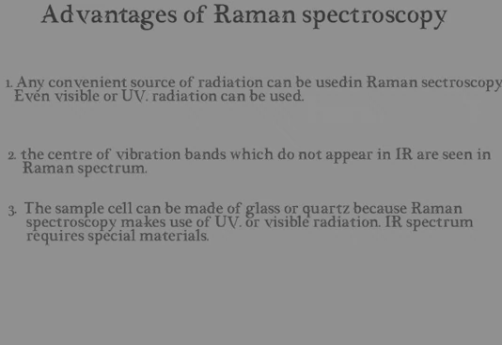But IR spectroscopy requires some special materials to prepare the sample. But it is not like that in Raman spectroscopy. In Raman spectroscopy, if we make use of UV or visible radiation, it is enough to prepare the sample, and there is no need to use any other special materials. These are some advantages of Raman spectroscopy.